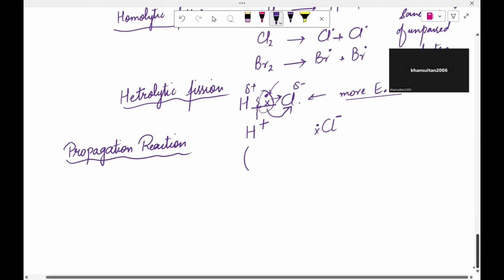A free radical reacts with a normal molecule, and they form a normal molecule and a free radical.